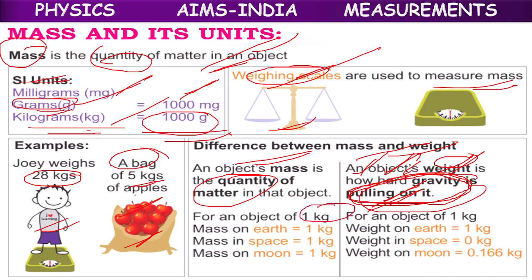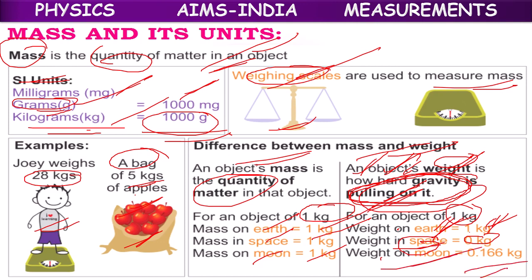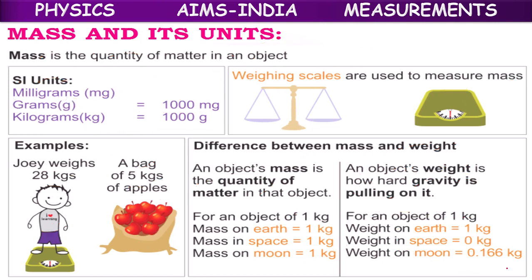Suppose for a 1 kg object, mass on earth is 1 kg, mass in space is 1 kg, mass on moon is 1 kg. But weight on earth is 1 kg, weight in space is 0, because in space there will be no gravitational force. So that's why all the objects will fly in space. Weight on the moon means 6 times less, 0.166 kg. Okay.